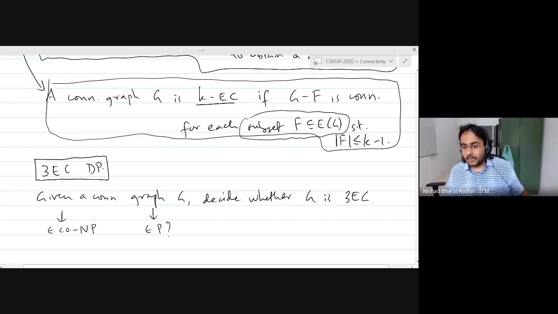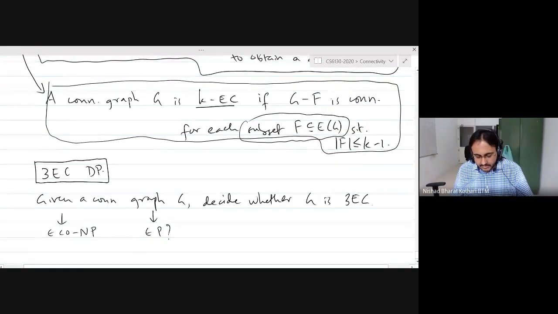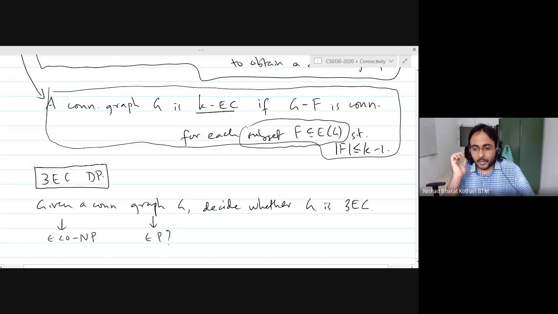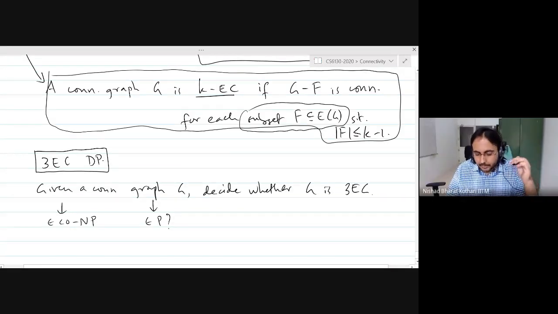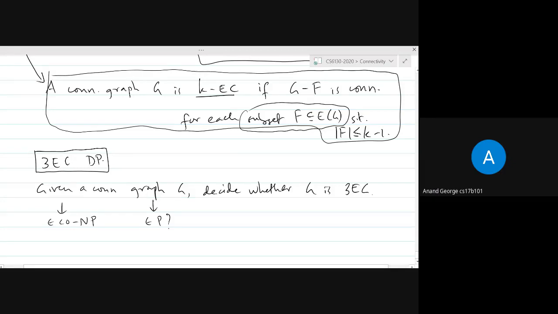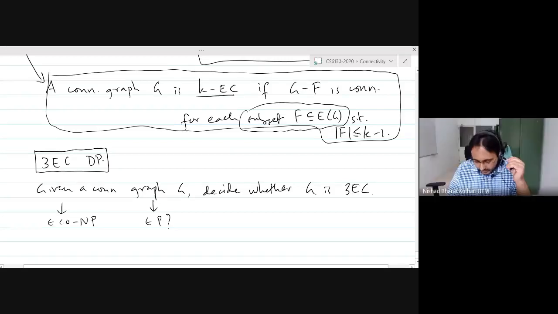I'm going to call out someone. Manognia, is it in P? Is this problem in P? Manognia, are you there? Anand George, are you there? Yes, sir. Hi. Is this problem in P? Yes, sir. Why? We can try removing any combination of three edges and see whether the remaining graph is disconnected.